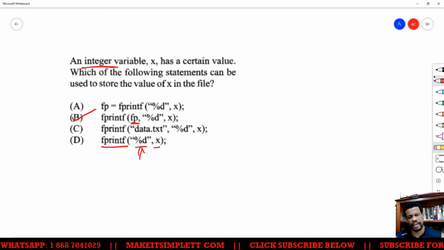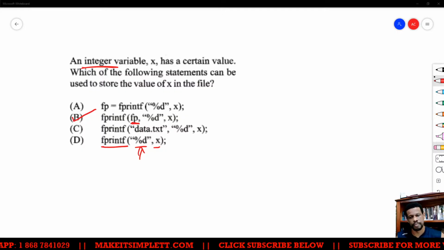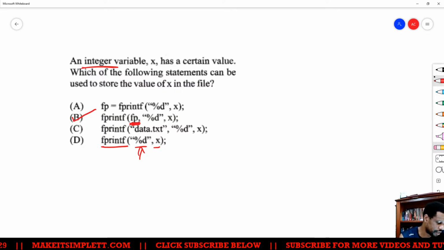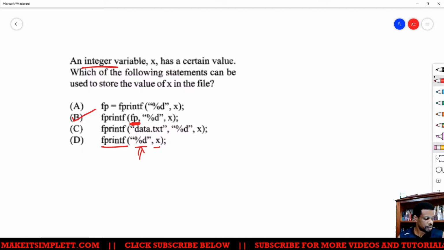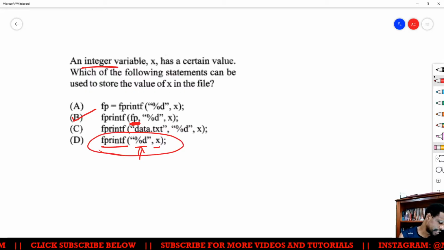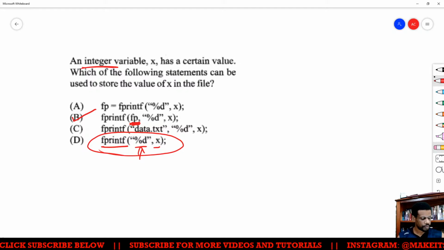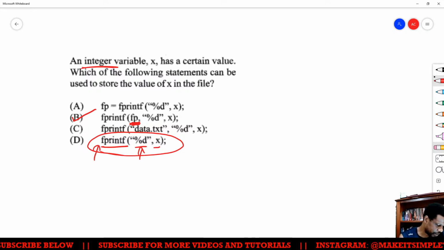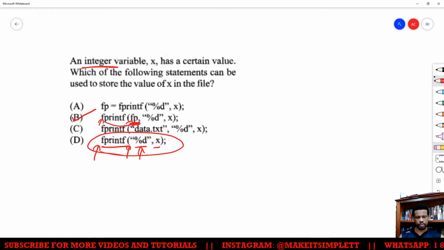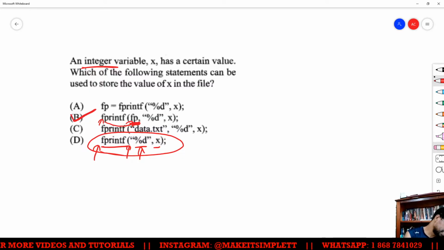If you don't put the name of the file, then it wouldn't know where to print it. So that's why you have to do B. This part here is the most important part, file. That's the name of the file. Here you'll get a syntax error easily because you're using fprintf but you didn't state the file to use. The fprintf here will be looking for what file to print to. So that's why the answer will be B.